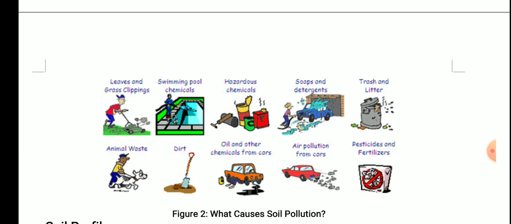So the gaseous component causes air pollution, but the sooty particles, which are solid substances, cause soil pollution. And then the pesticides and fertilizers. So these are the factors that cause soil pollution. Okay, clear students?